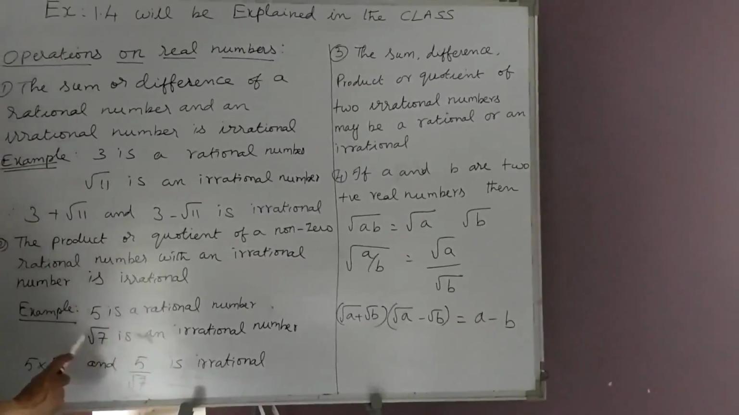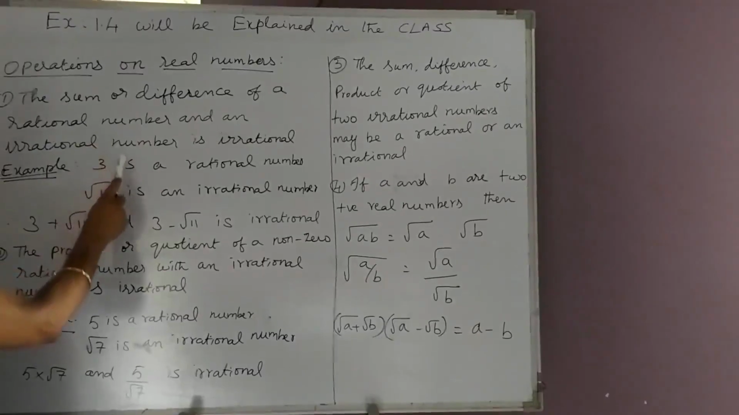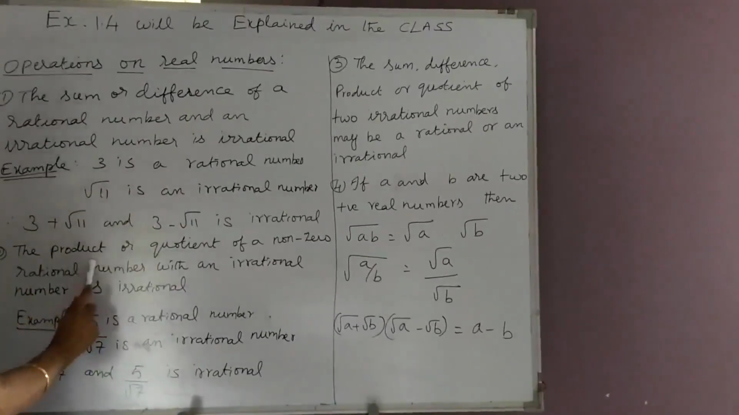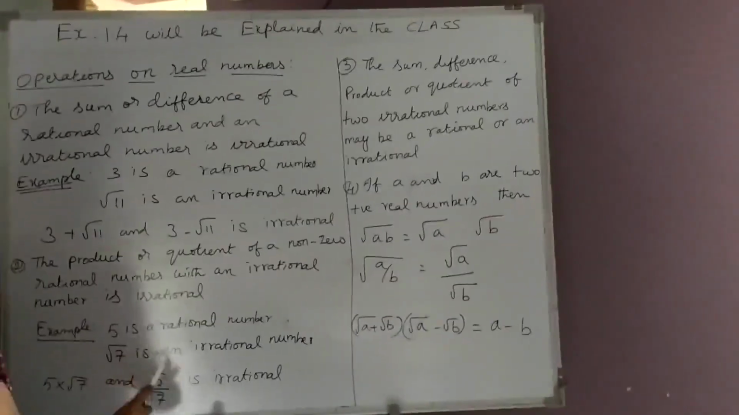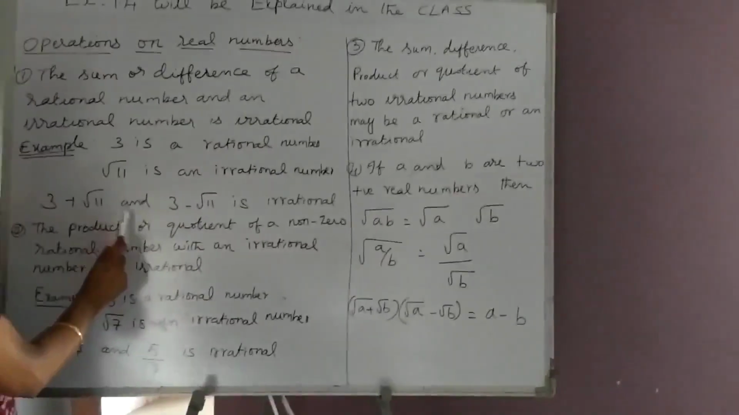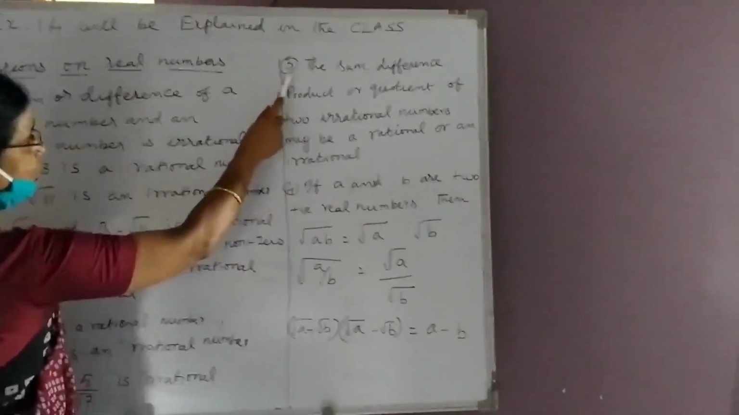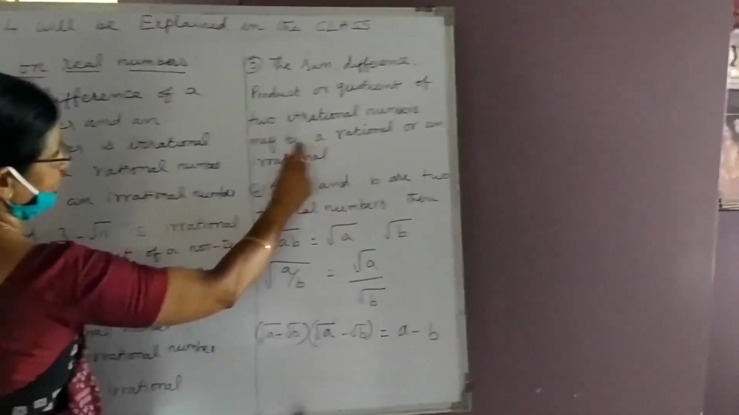So very easily we can remember the sum or difference of a rational and irrational is irrational. The product or quotient of a rational number and an irrational number is also irrational. So remember, here we have taken a rational and an irrational. The third point is regarding two irrational numbers.